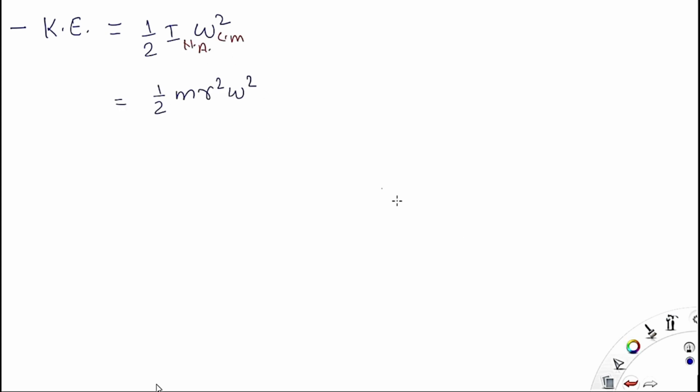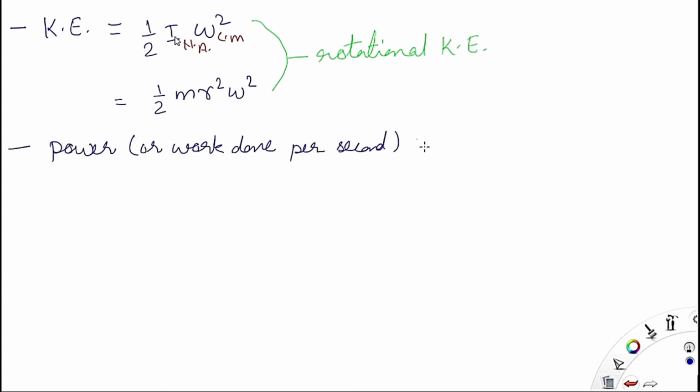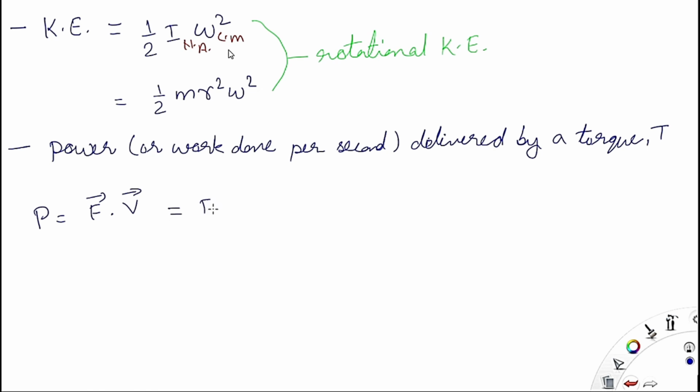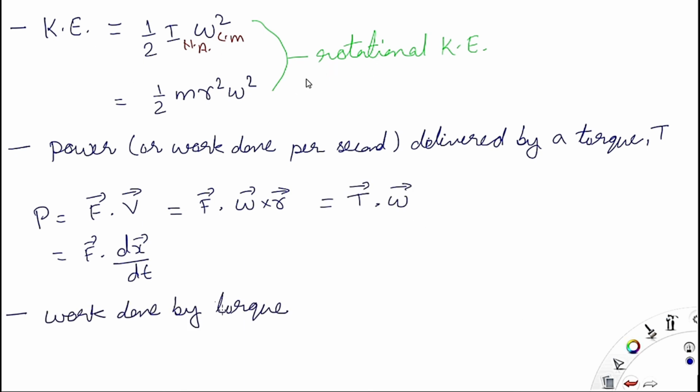Now kinetic energy and work done. Kinetic energy associated with rotational mechanics, meaning the rotating body, is equal to half I omega square. I is the mass moment of inertia about the axis of rotation, and omega cm is the angular velocity of the center of mass, whole square of that. Now I is equal to mr square, so kinetic energy can also be represented as half mr square omega square. So this term is the rotational kinetic energy.